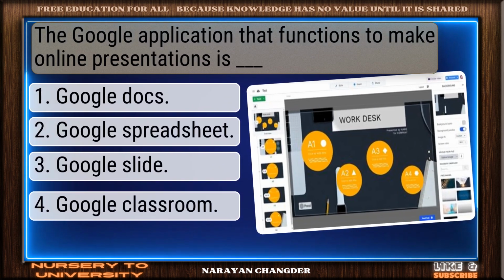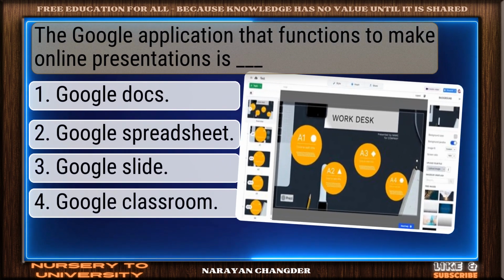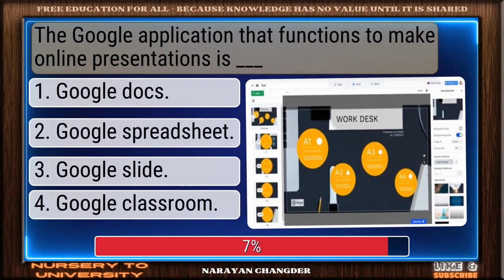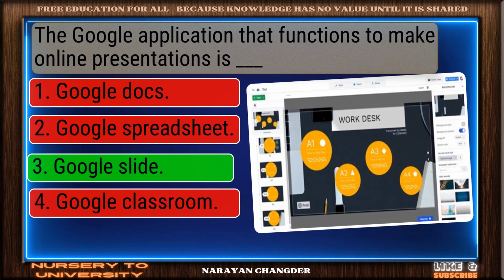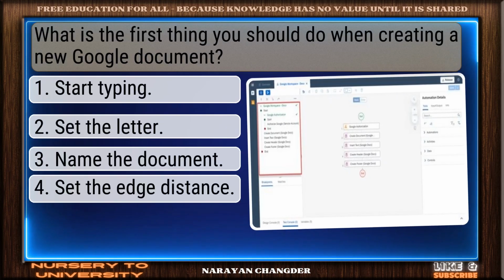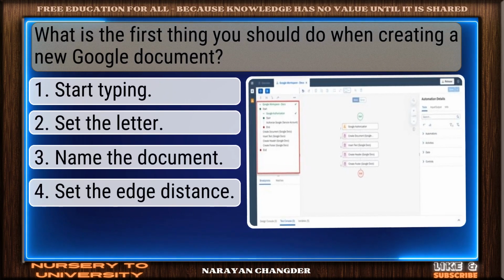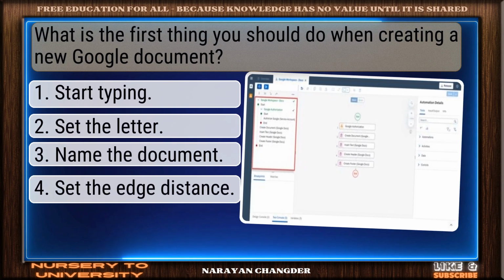The Google application that functions to make online presentations is Dash. Bravo. Google Slides is the answer. What is the first thing you should do when creating a new Google document?